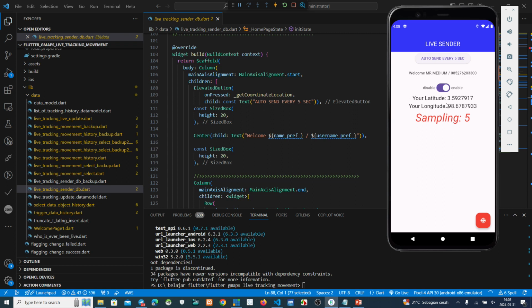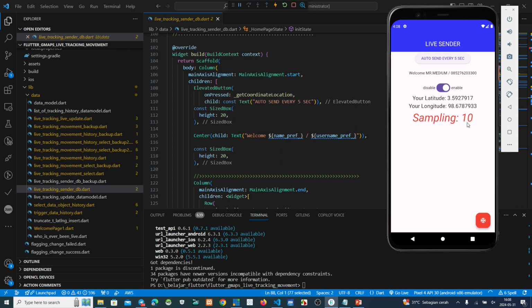But if we change to my smartphone, and we move to another place, we can see this change every second. This is the sampling every 5 seconds.